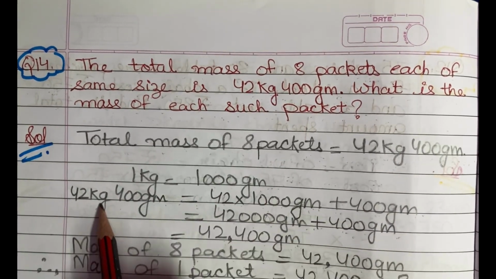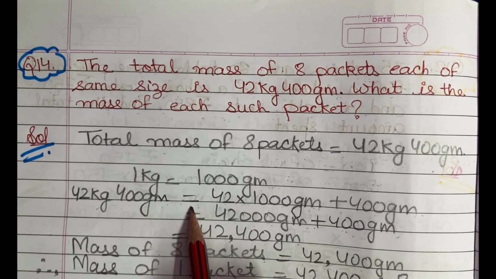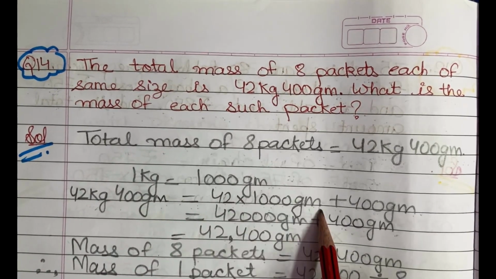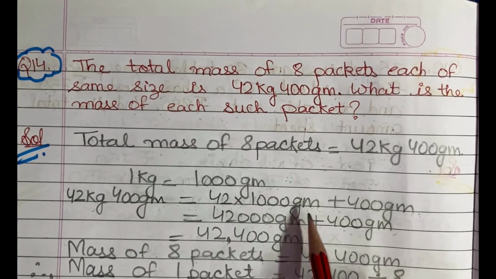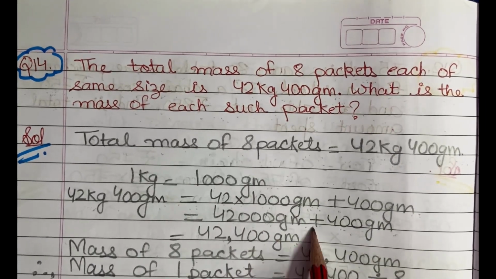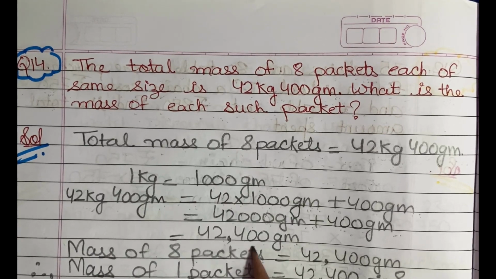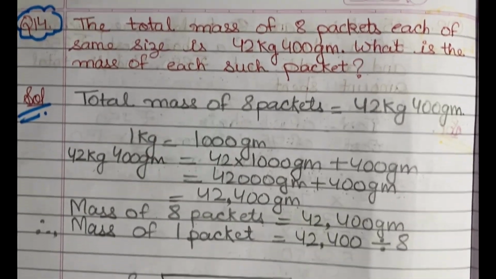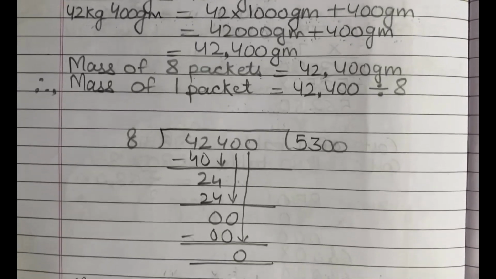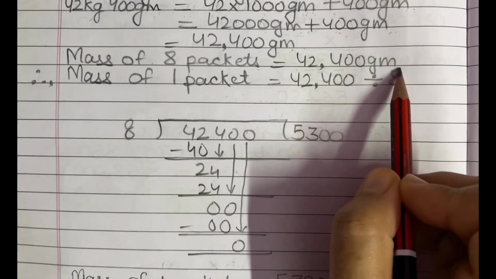So 42 kg 400 gram is equals to 42 multiplied by 1000 gram plus 400 gram, and on solving this we will get 42,000 gram plus 400 gram, and on solving this we get 42,400 gram. So that means mass of 8 packets is 42,400 gram.